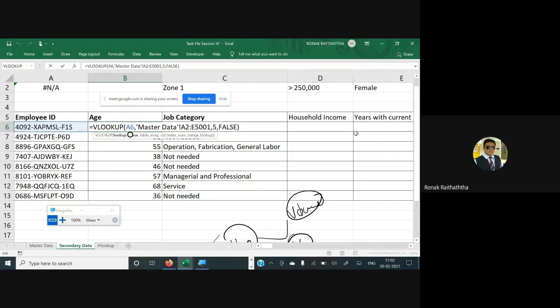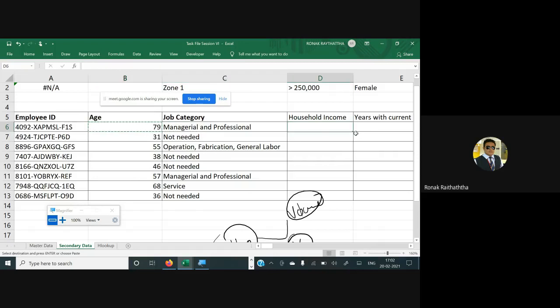So what I'll do is, here in the age only, I'm pressing F4, again pressing F4, again pressing F4. So I have the dollar sign inserted just before A, and 6 is not committed. So 6 is single, A is committed. So this is how the formula structure must look like. What we have effectively done is we have locked A numbers column and 6 numbers row is not committed. Right. So I'm just putting the enter there.